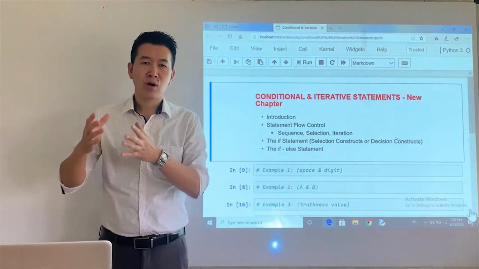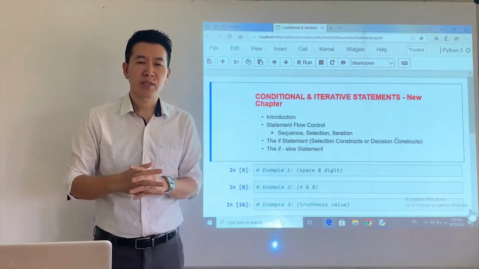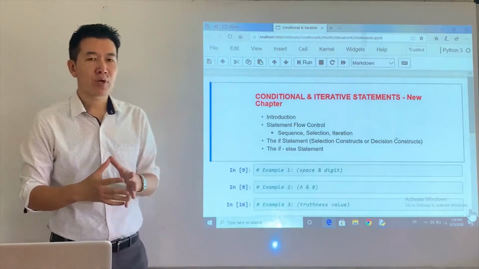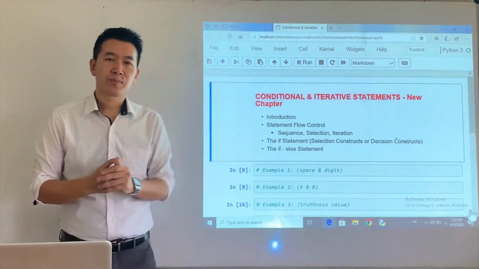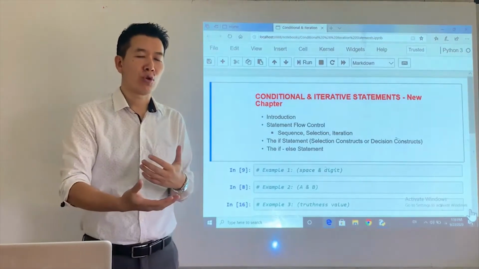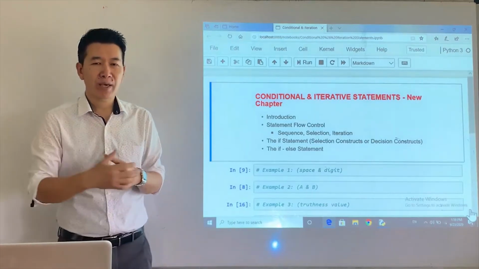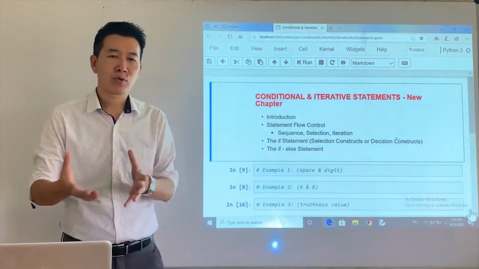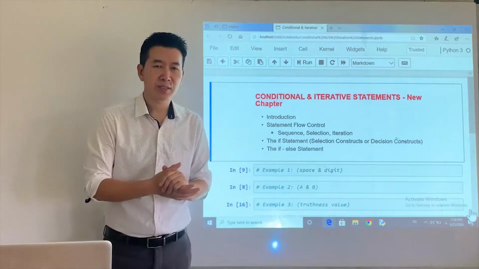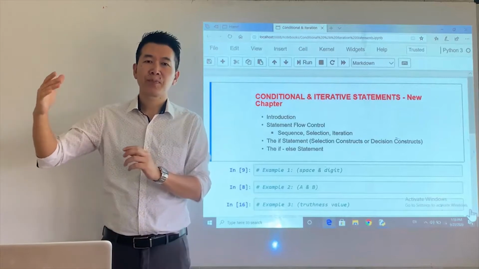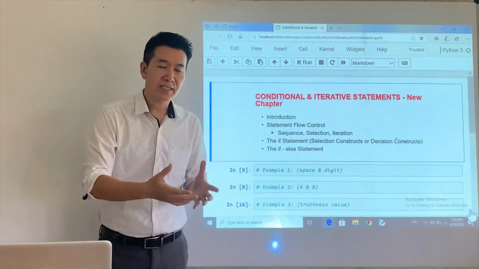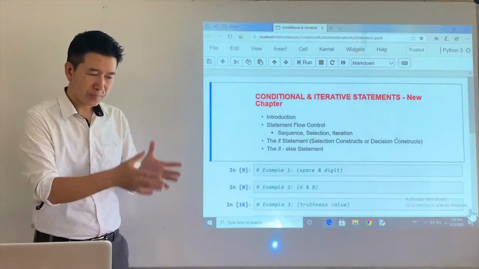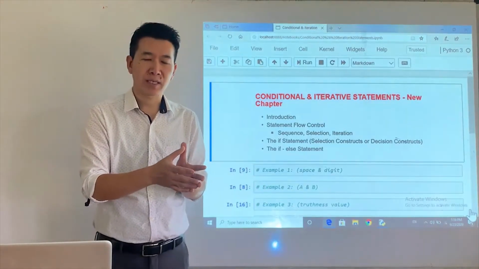Firstly, till date, we have come up with programs for which the order of execution is always based on sequence, which means, let's say you have a program of 5 statements. The flow of control, the order in which the program executes, is always sequential. It always starts with the first statement, and then the second statement is next, third, so on and so forth, until the last statement in a program is executed.